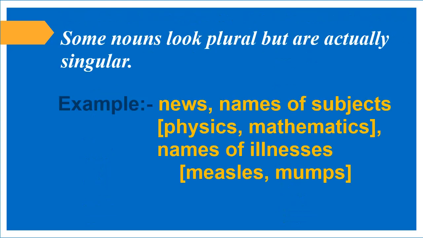Children, some nouns look plural but are actually singular. Examples: news. It looks plural but actually it is singular. Names of subjects like physics, mathematics. Names of illnesses like measles, mumps. So, these are some nouns which look plural but they are actually singular.